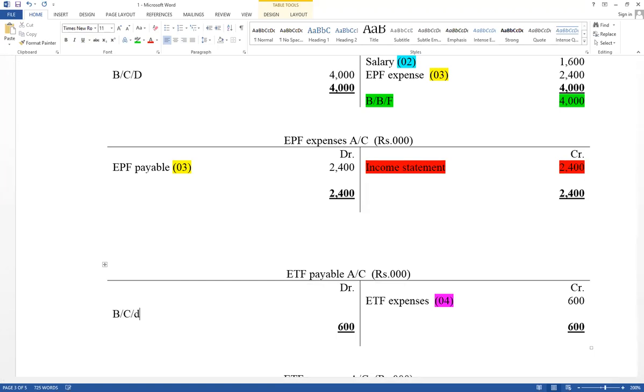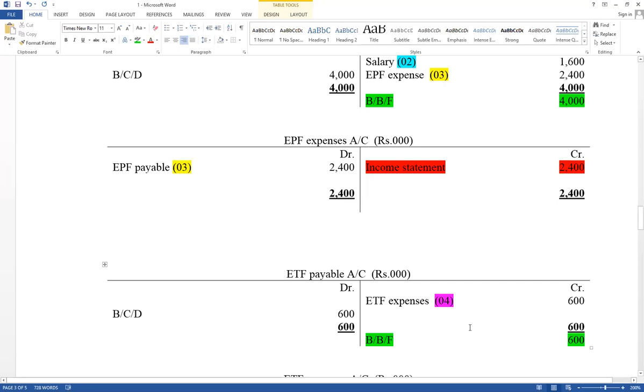Balance carry down from debit side to credit side. Therefore, difference value also equal 600. That value balance brought forward credit side. Balance brought forward. Only liability, assets and equity should be carried down. Income and expense should be closed. Therefore, this is the value should be included under current liability as a ETF payable.